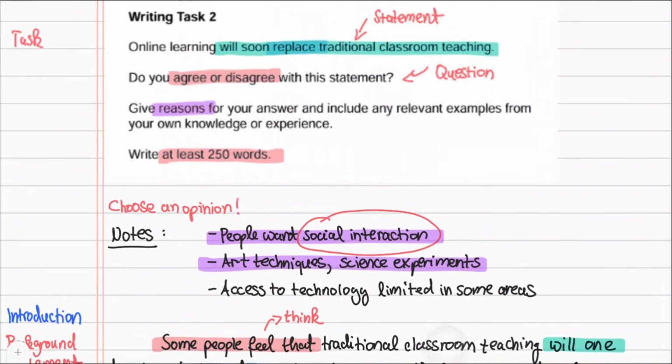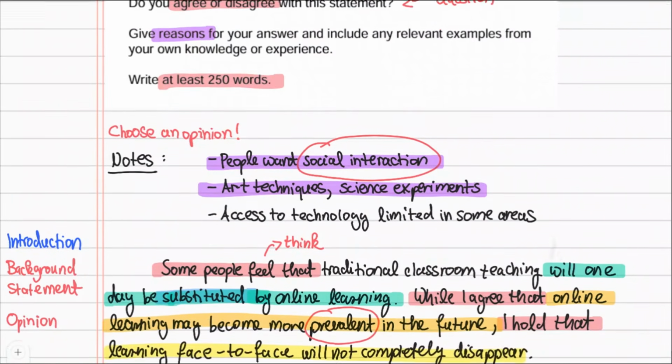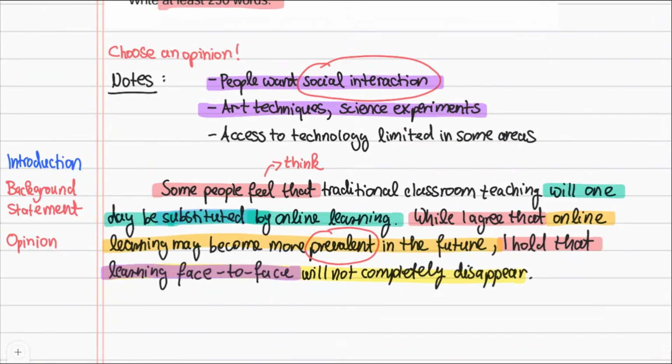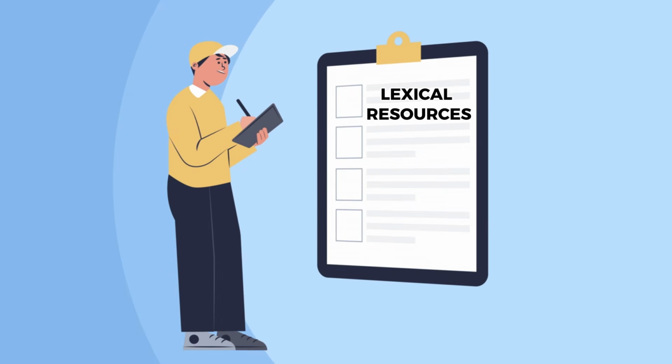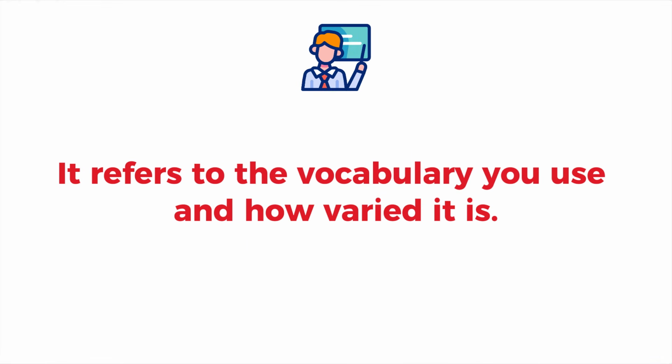I also paraphrased traditional classroom teaching with learning face-to-face. This will be great for my score in the lexical resource area. This is an area that the examiners give marks for when grading your writing. It refers to the vocabulary you use and how varied it is.